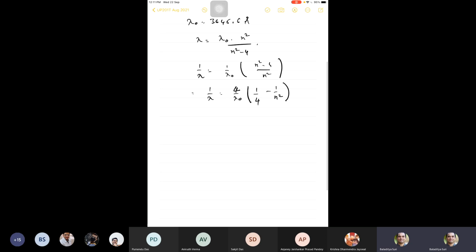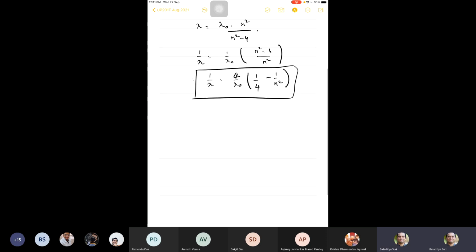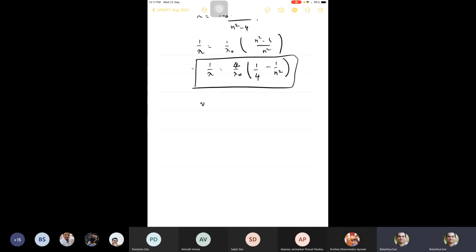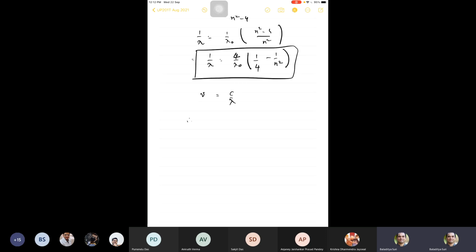So this was the formula that he came up with. And if you want to talk in terms of frequencies, the frequencies would be related to lambda by this expression. Therefore, multiplying this by c, you get some 4c by lambda naught. The frequencies are given by 1 by 4 minus 1 by n squared.